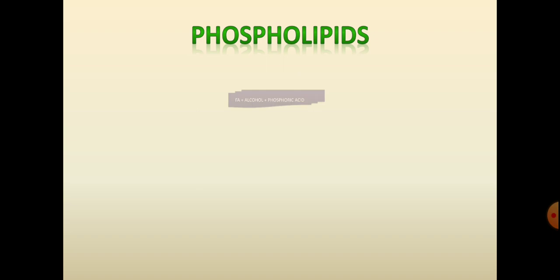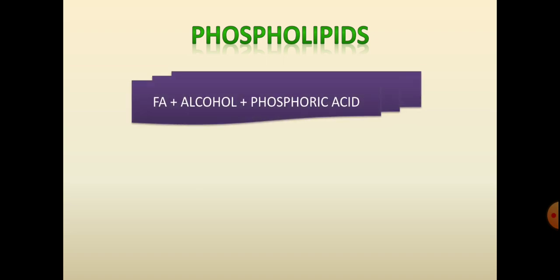So phospholipids have three important things: fatty acid, alcohol, plus phosphoric acid. Fatty acid plus alcohol is a simple lipid, and if there is an additional group of phosphoric acid, it forms a complex lipid. If the phosphoric acid is present, they are called phospholipids, of the complex lipids.